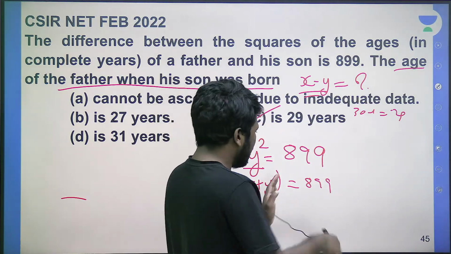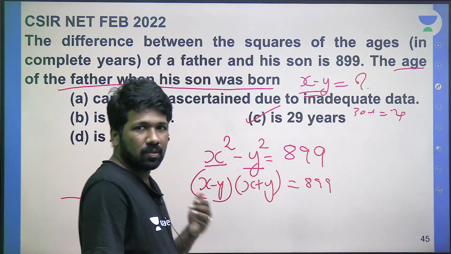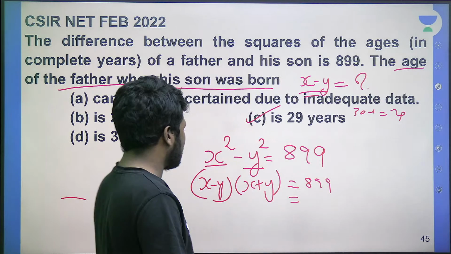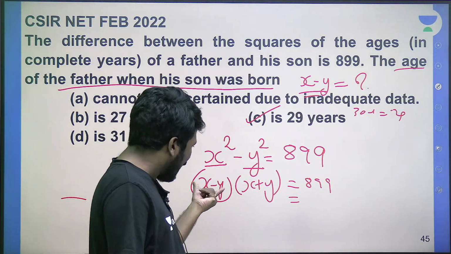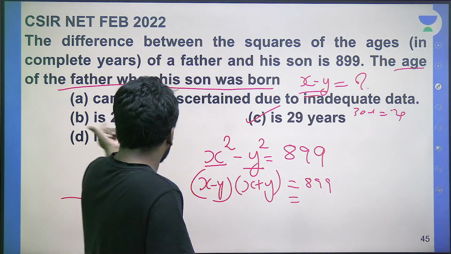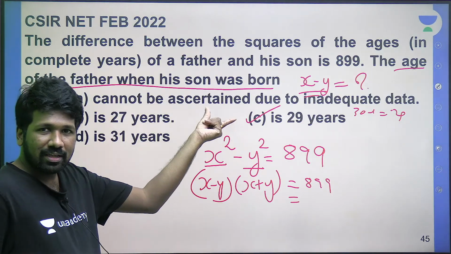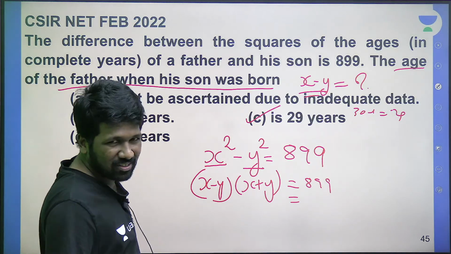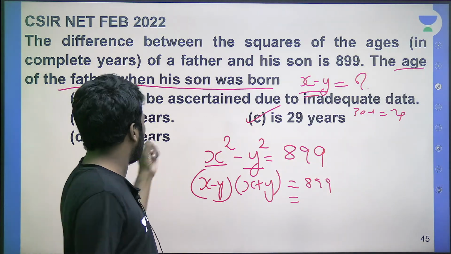That was the challenge. Here it is already in the product form. So writing the right hand side as a product is the requirement, and that will give you the x minus y answer, which is our required unknown. That means there is a chance that the answer will be either 27, 29, 31.